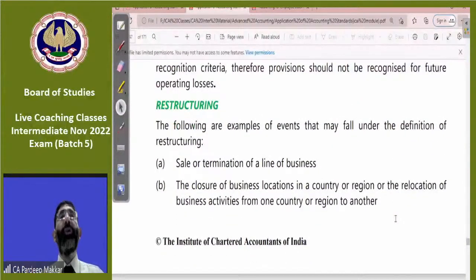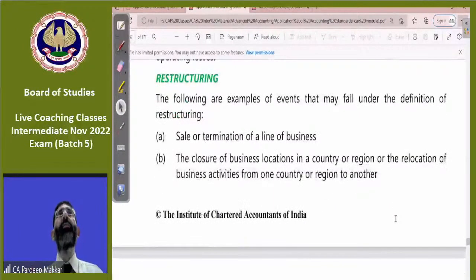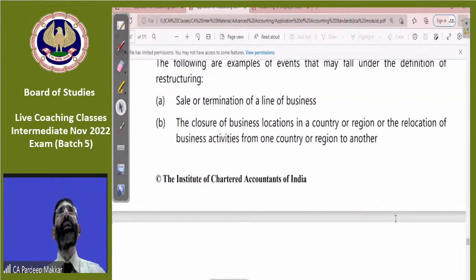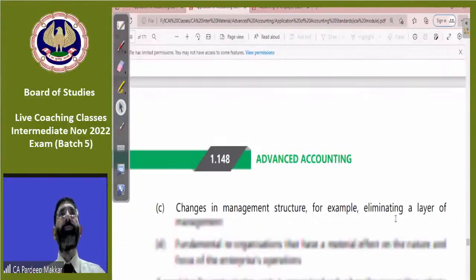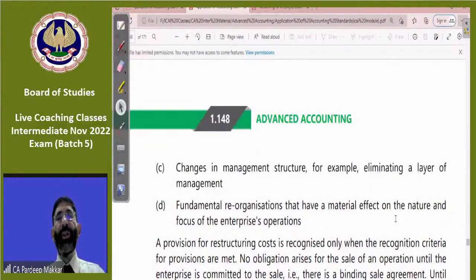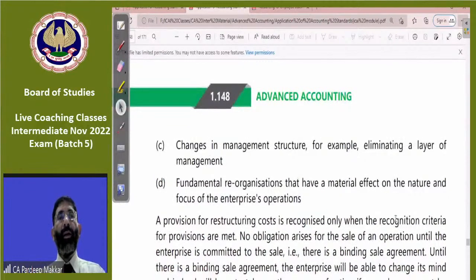He says we are going to sell or terminate a line of our business. That is called restructuring. Closure of a business location in some country, like a segment. We are saying we have closed some segment. Discontinuing operation we have already done. It is just like that. Change in management structure, eliminating a layer of management. That is, earlier there was a layer of management that has been changed now.